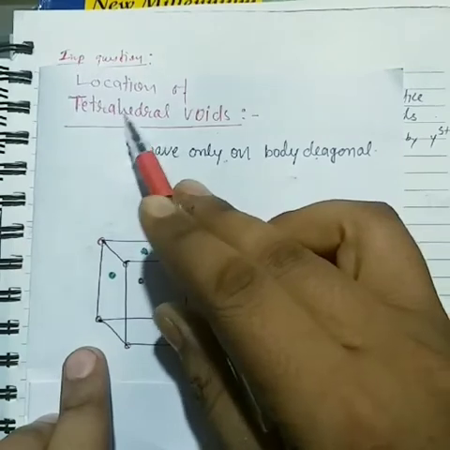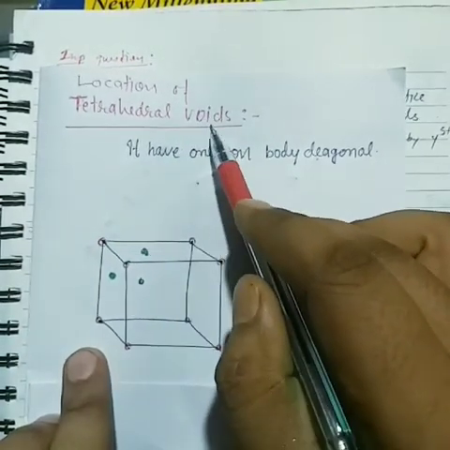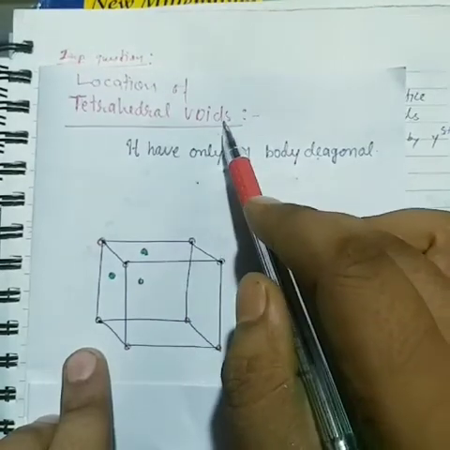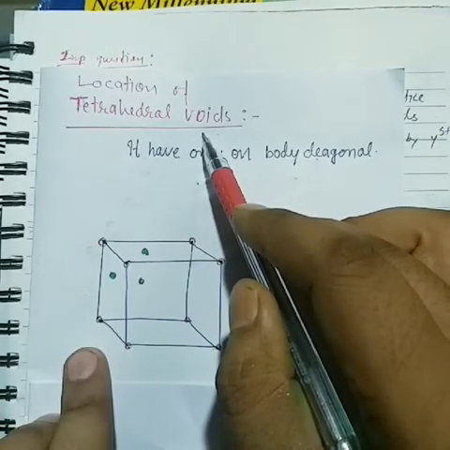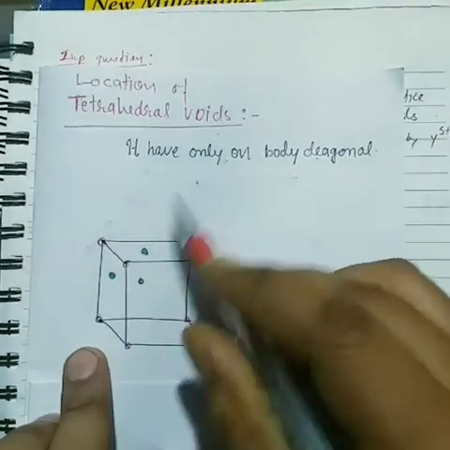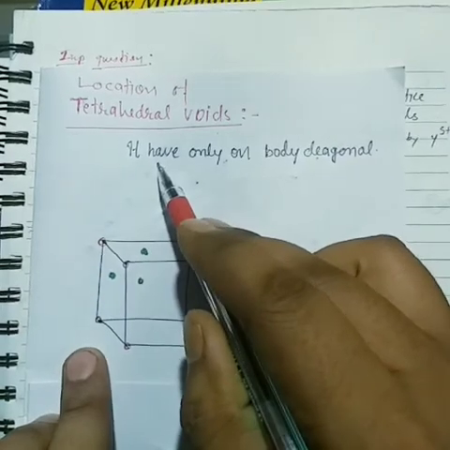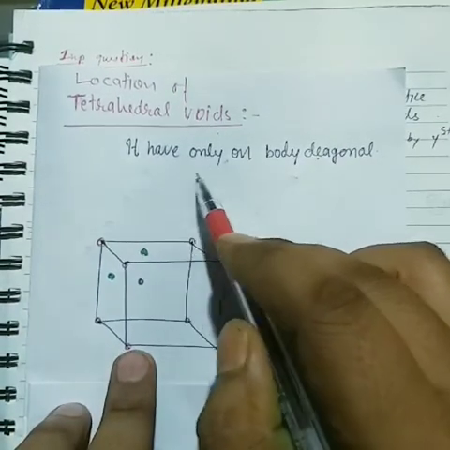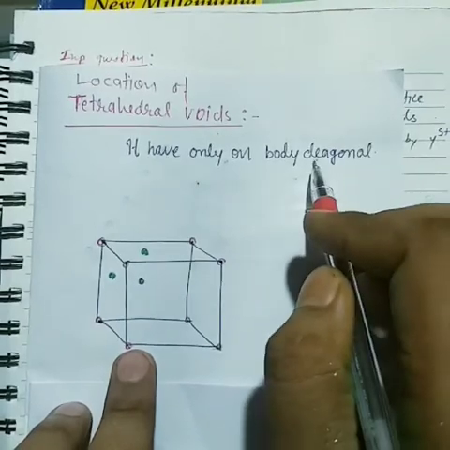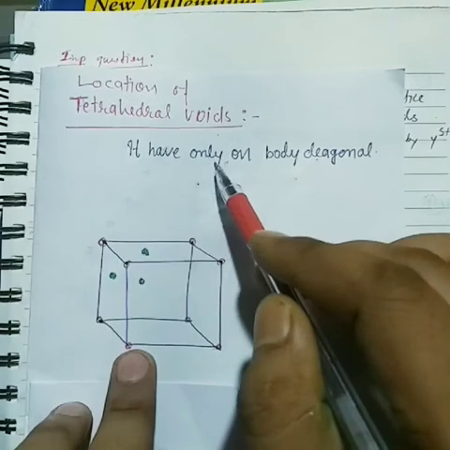Here are the locations of tetrahedral voids, or how we calculate tetrahedral voids, and which positions are placed in the empty space. First of all, they exist only on the body diagonals. That means tetrahedral voids form only on 8 body diagonals.